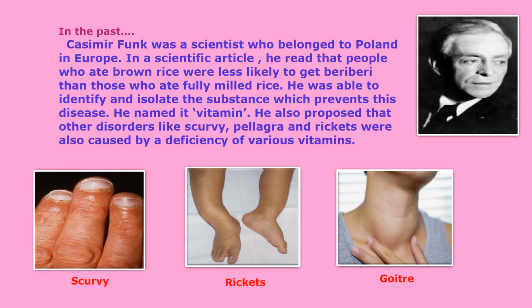Now, in the past, Casimir Funk was a scientist who belonged to Poland in Europe. In a scientific article, he read that people who ate brown rice were less likely to get beriberi than those who ate fully milled rice. Means there are two types of rice: one that goes through the mill and becomes polished. Those eating the unpolished rice do not get beriberi disease.